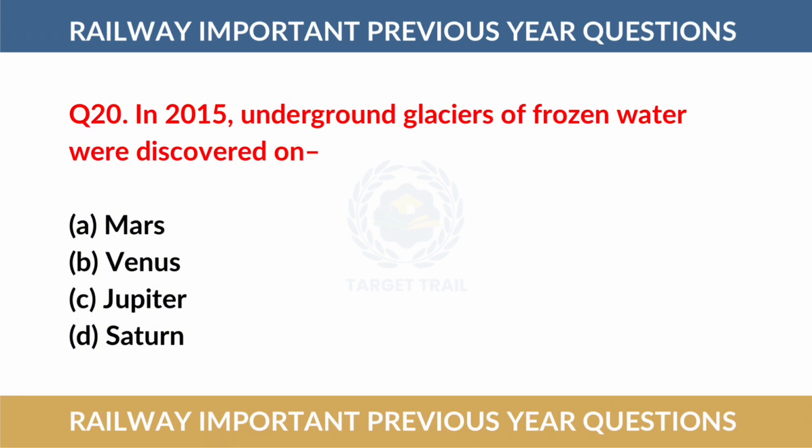Question number 20. In 2050, underground glaciers of frozen water were discovered on. The correct answer is option number A, Mars.